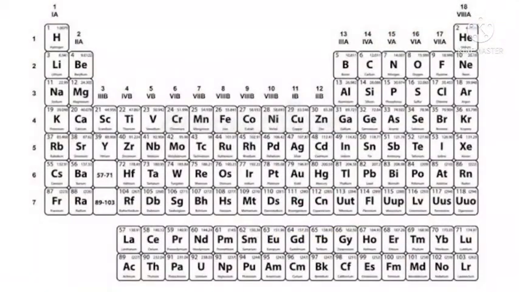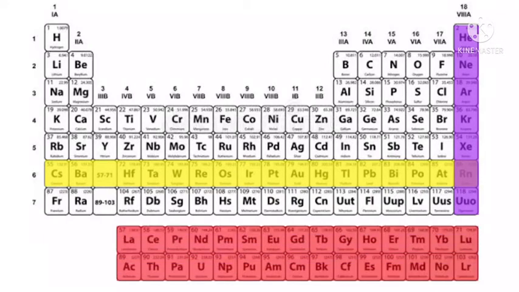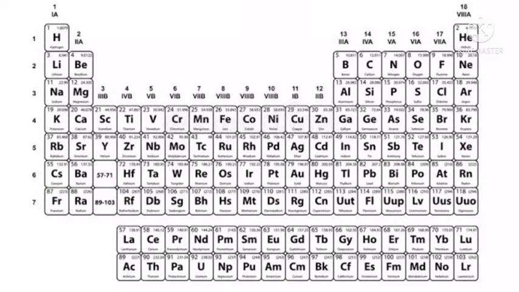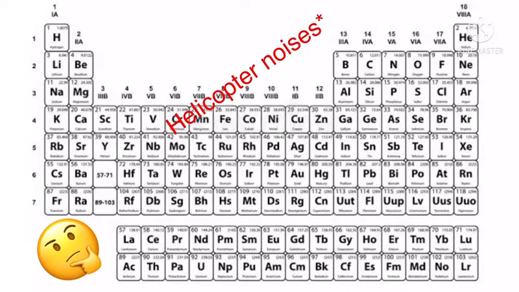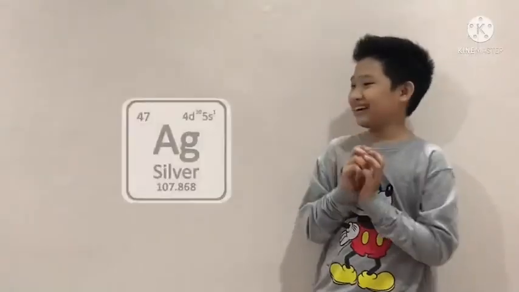This is the periodic table. It consists of rows and columns. And we have these people down here. I'm not sure what they're doing. Now, let's pick a random atom to get started with. Okay, I've chosen silver. Now let's zoom in on it.